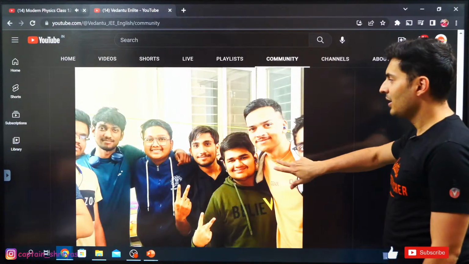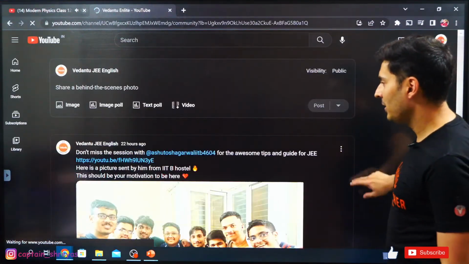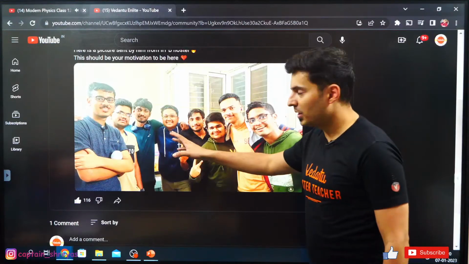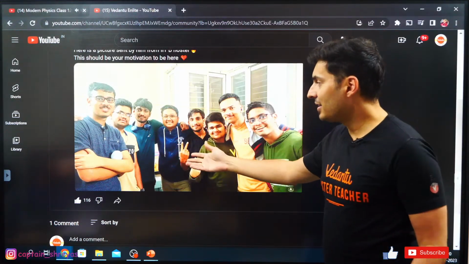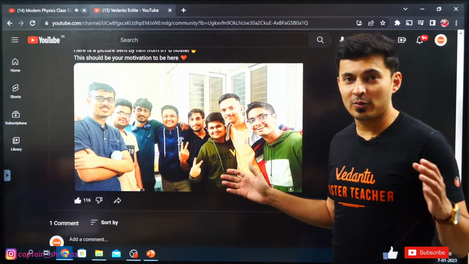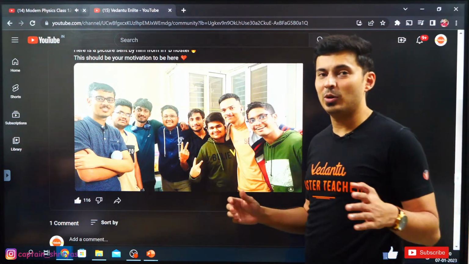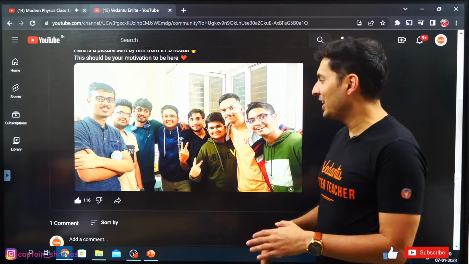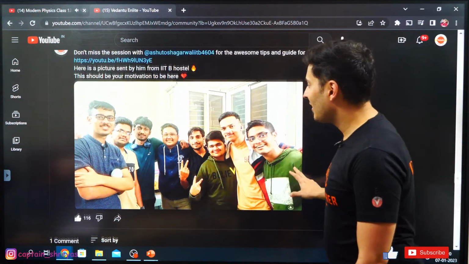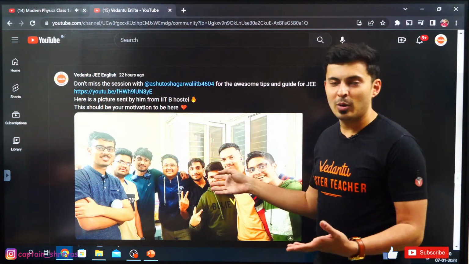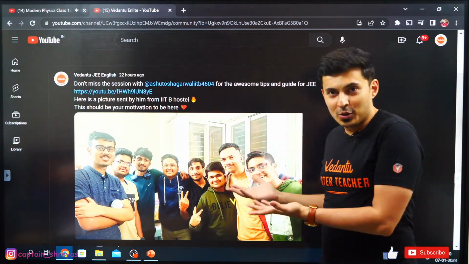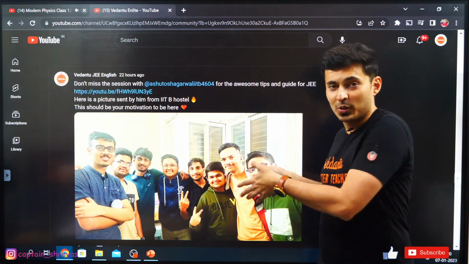Look at these students. These students are from IIT Bombay, and I interviewed Ashutosh yesterday. His All India rank is 104 from Vedantu. His percentile is 99.999. That's huge. He was sitting in the IIT Bombay hostel. So that's what I told you guys, this should be your motivation. I want you guys to be here.